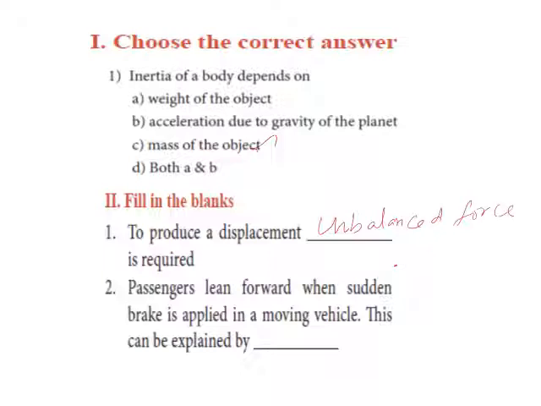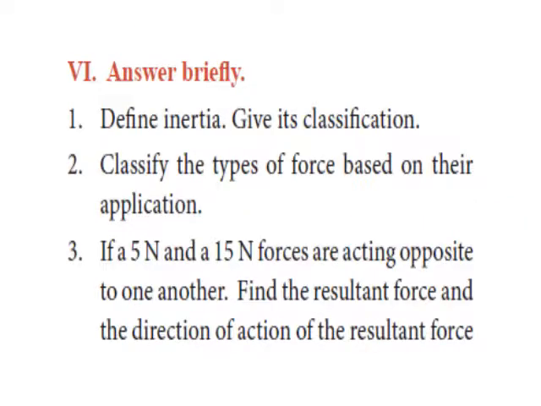Right. Second question: the passenger leans forward when a sudden brake is applied in a moving vehicle. This can be explained by what? Inertia. Generally inertia, but specifically what type of inertia? Inertia of motion. This is the answer. Now the short questions: define inertia and give its classification, and classify the types of force based on their application. And third, if 5 Newton and 50 Newton of force are acting opposite to one another, find the resultant force and the direction of the resultant force.